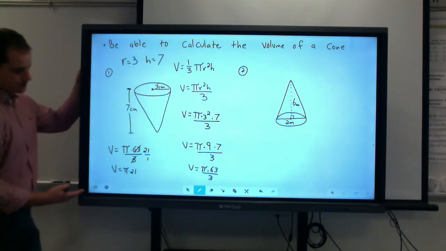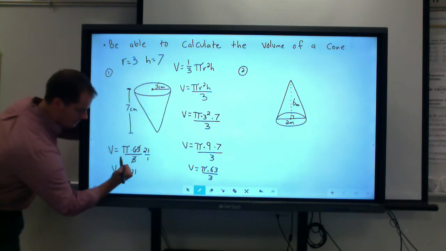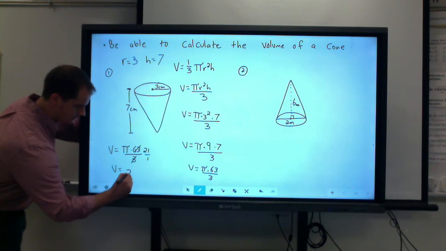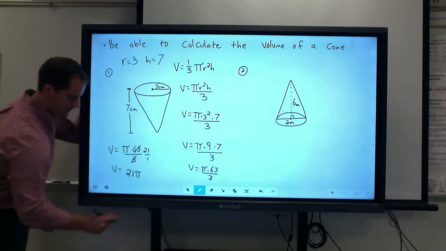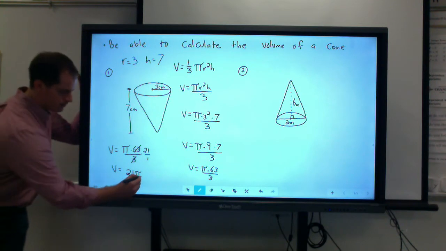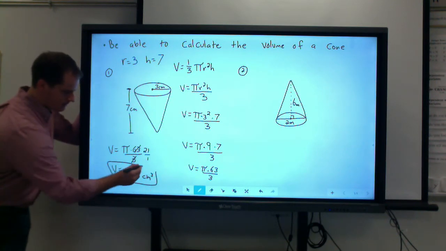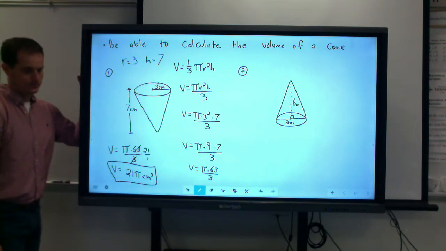One of the things you can do, and what I ask you to do, is if you do put your answer in terms of pi, that you actually write this as 21 pi. This is the most exact answer. We just have to include the units. So this will be centimeters cubed, and you can leave your answer in that term, okay?